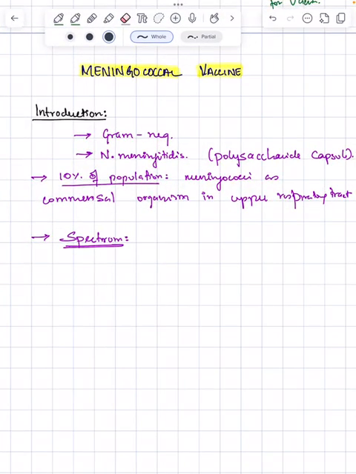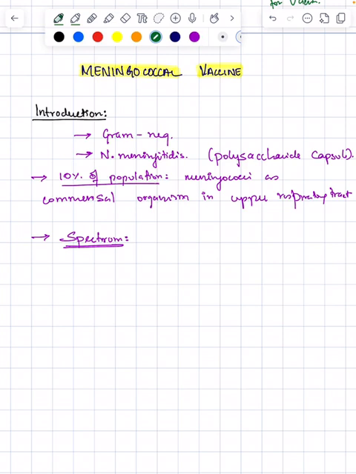So starting off with the introduction, meningococcal disease is caused by a gram-negative organism. Everybody knows it. It is Neisseria meningitidis. This Neisseria meningitidis is a gram-negative diplococcus and it has a polysaccharide capsule surrounding it. Around 10% of the population can have meningococci as a commensal organism in their upper respiratory tract.